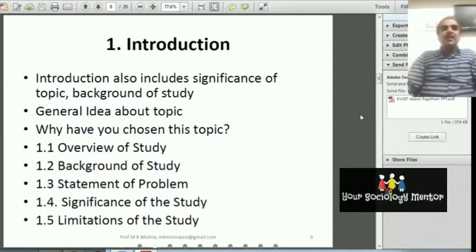So the main subtopic of the introduction part is 1.1, which you should write after the introduction, which is point 1. Point 1, introduction.